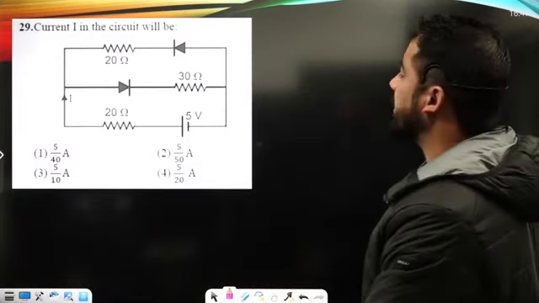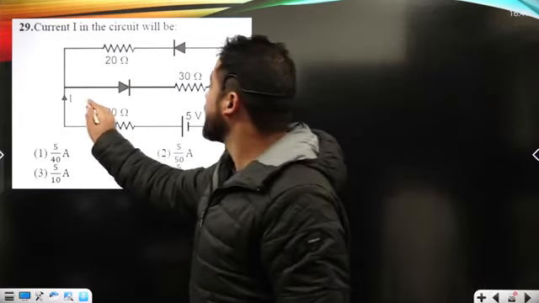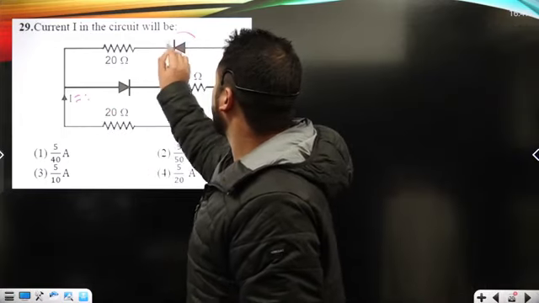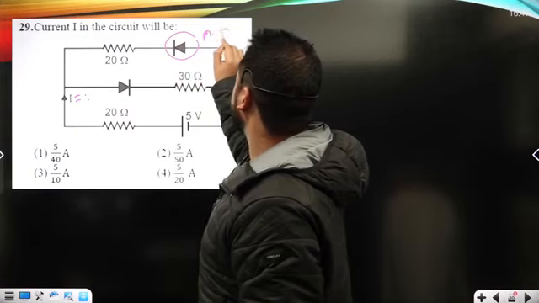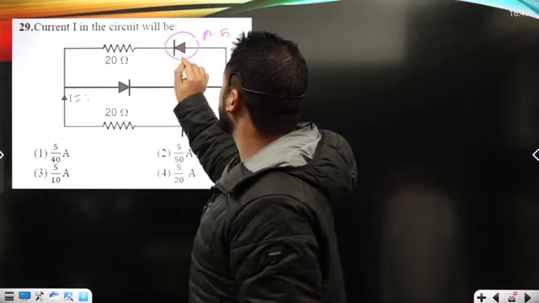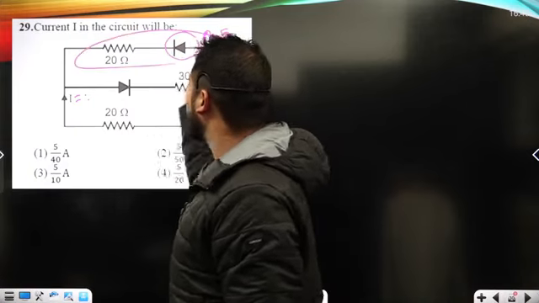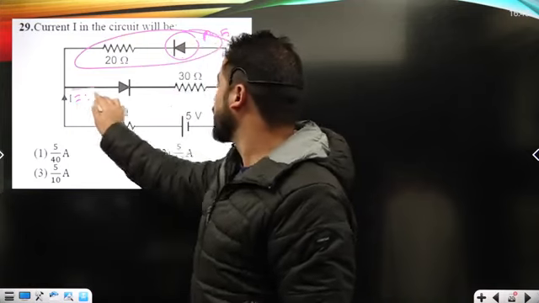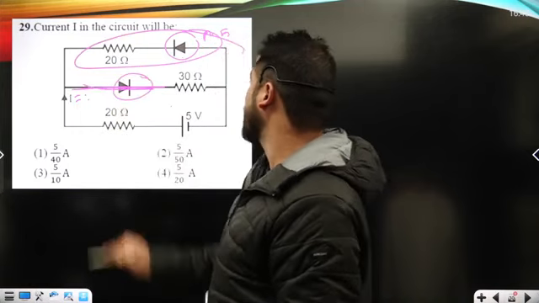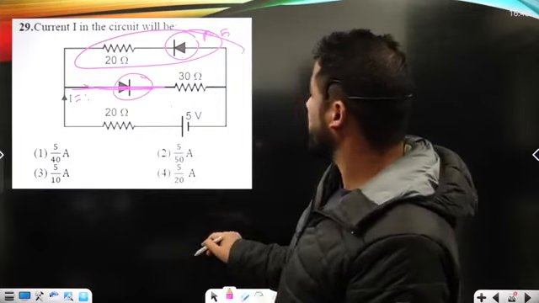Now, the current I in the circuit. See, we have to find the current I. When you talk about this diode, it is under reverse bias, so it will behave like an open circuit. So this resistor will not work at all. Then this diode, it is forward bias, it will behave like a normal wire. So we are asked to calculate the current.